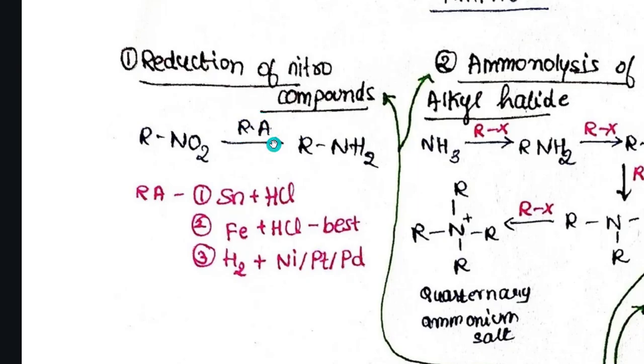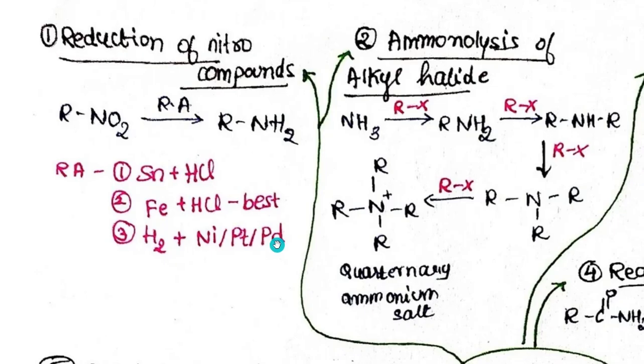What is this Ra? It is reducing agents. Now what reducing agents can be used? Here we can use tin plus HCl, iron plus HCl, which is considered the best method, and H2, that is hydrogen molecule, plus nickel, platinum, or palladium.